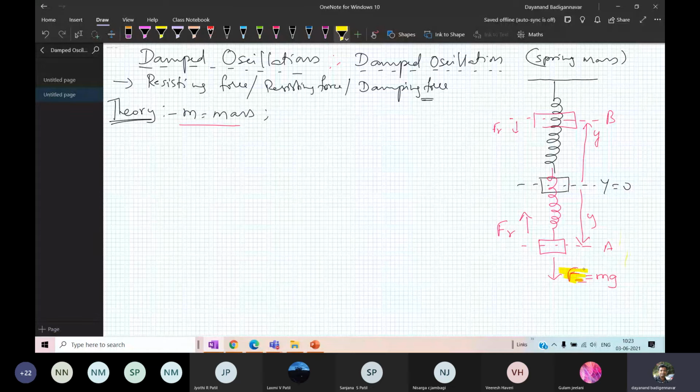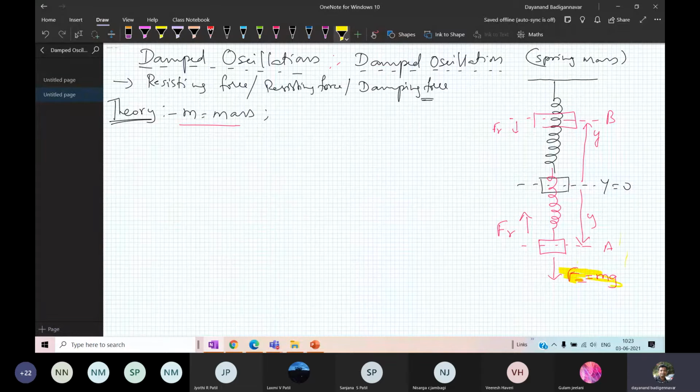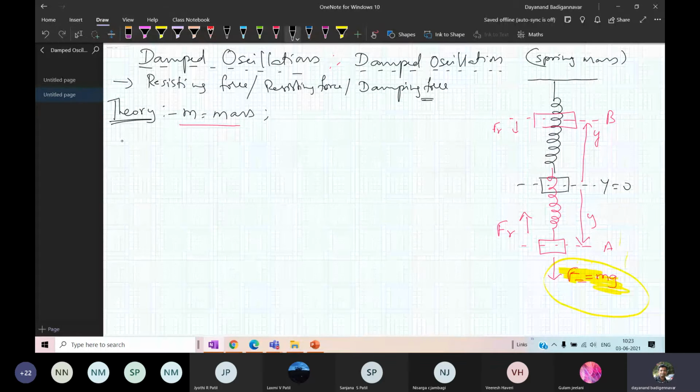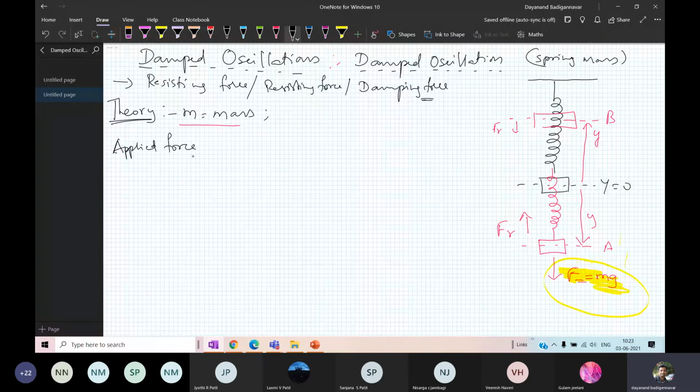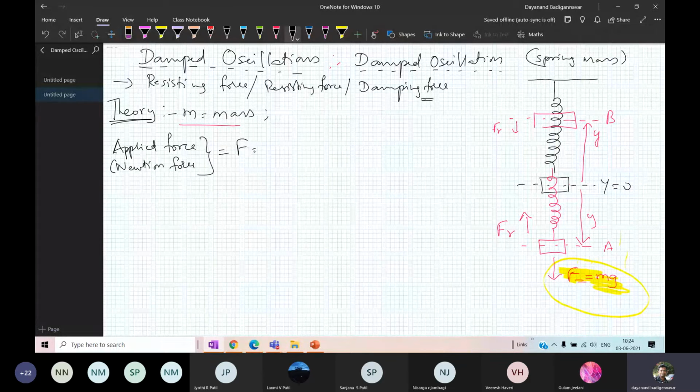So I can write the equation for SHM for the force that is applied. This is the force that I applied, also called the Newtonian force, F equal to M into g. Here g I will take as acceleration.